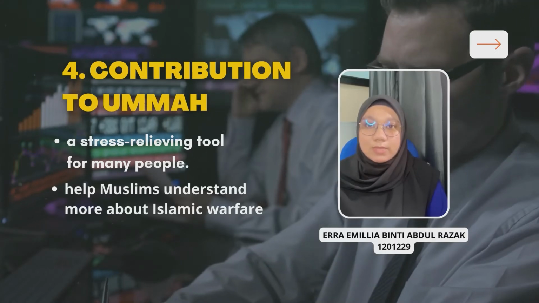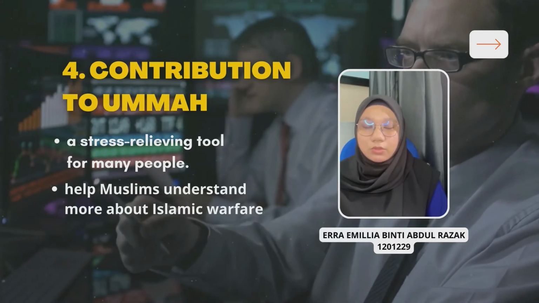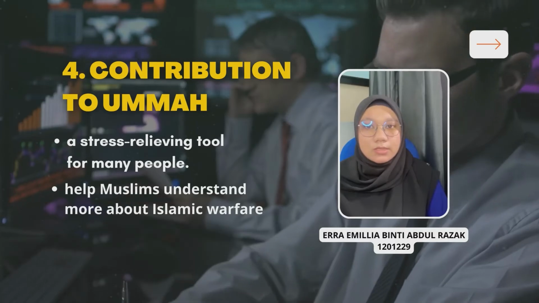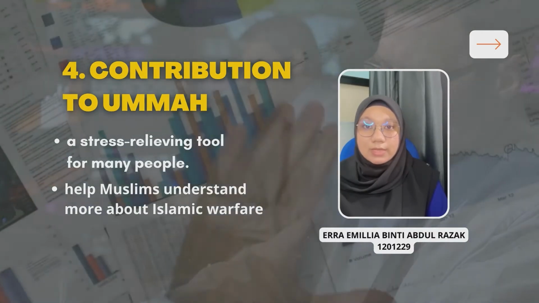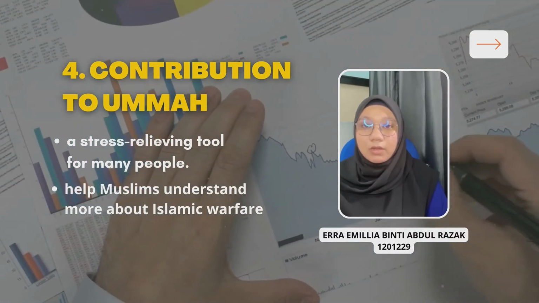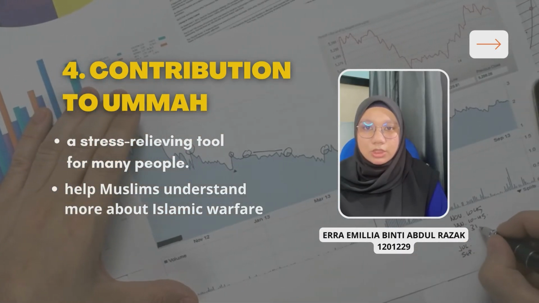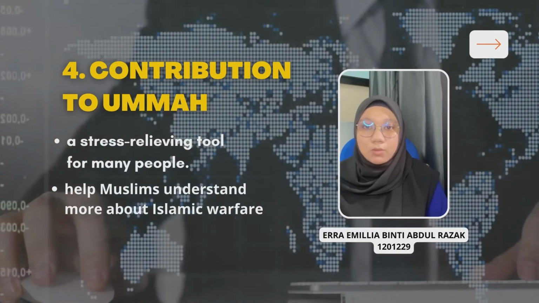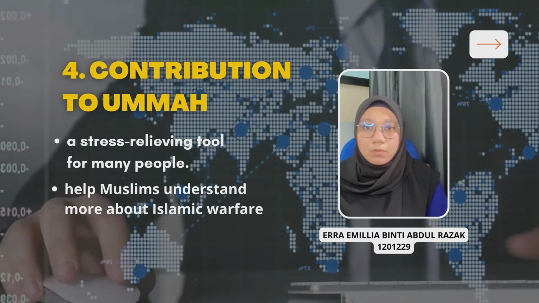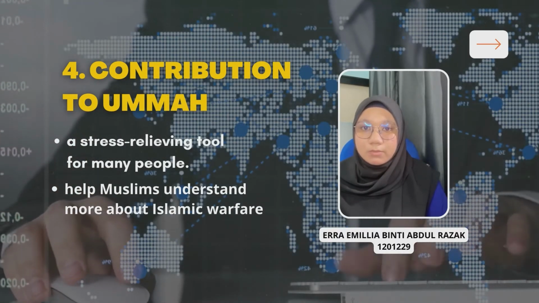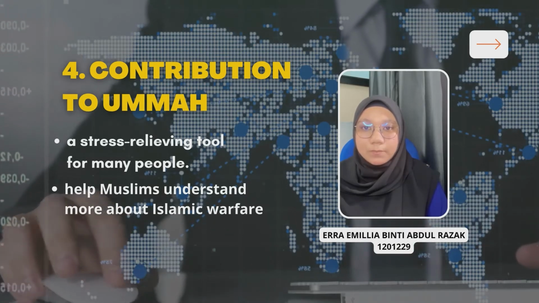First, video games have been shown to be a stress-relieving tool for many people, because some video games enable players to access and engage with their friends by allowing them to fulfill missions with other players. Some researchers also believe that people who are always dealing with stress are more prone to turn to video game platforms as a kind of stress relief.